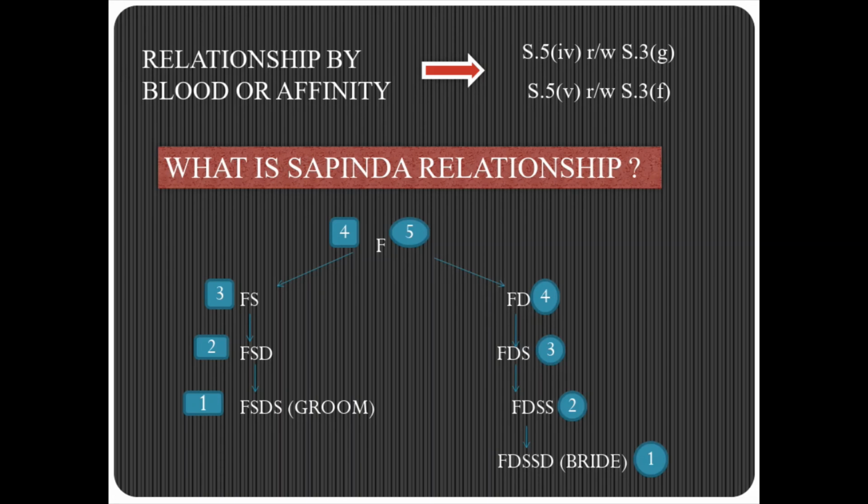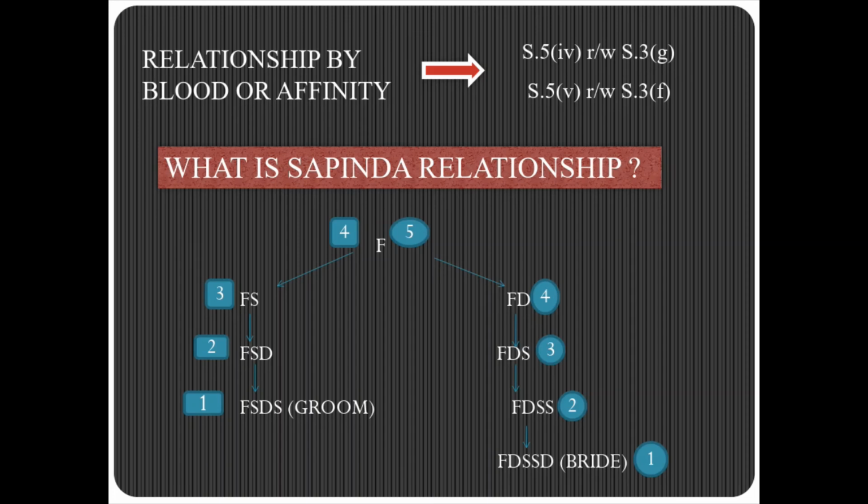Then coming to Section 5 clause 5, read with Section 3 clause F, which is the Sapinda relationship, which we have discussed just above. We will do it in detail now. So parties to marriage should not be Sapindas to each other, again unless custom or usages governing both permit otherwise.